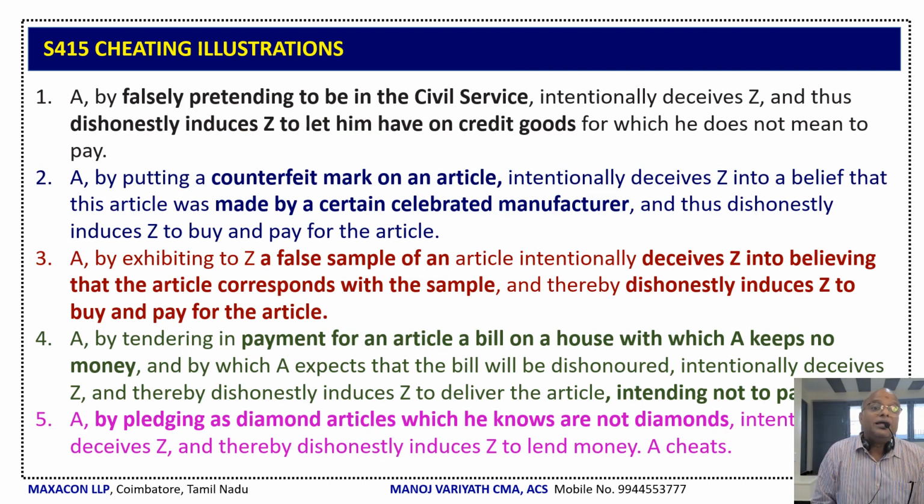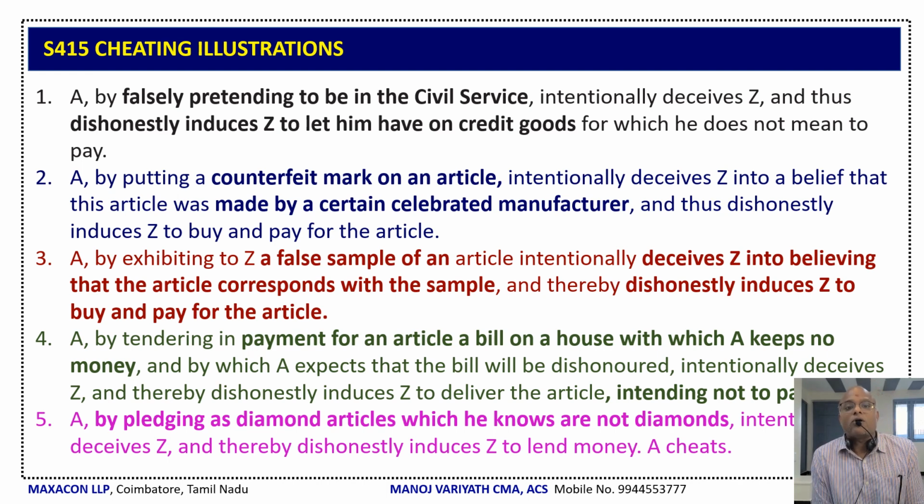Now, there are a few illustrations just to make you understand Section 415, cheating. It is given in the textbook itself, and it is there in the Indian Penal Code also. A falsely pretends to be a civil service officer, reaches the shop of Z and induces Z to give goods on credit, and A has no intention to pay money at all. This is a clear case of cheating.